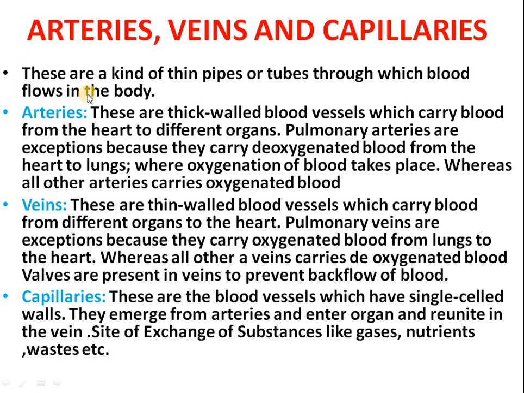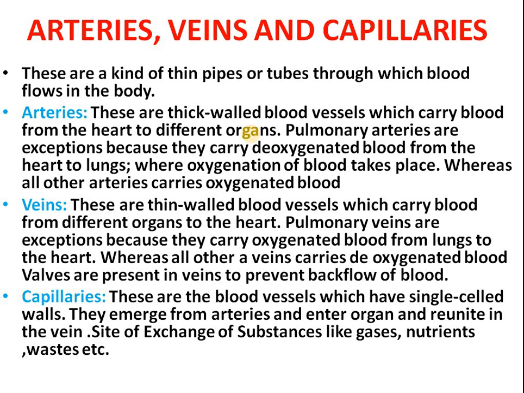First of all, arteries. Arteries are thick-walled blood vessels which carry blood from the heart to different organs. Means these are the pipe-like structures or tubes which carry blood from the heart to different organs of the body. Means it takes the blood away from the heart to different organs. All the arteries carry oxygenated blood. Oxygenated means oxygen rich blood from the heart to different organs.